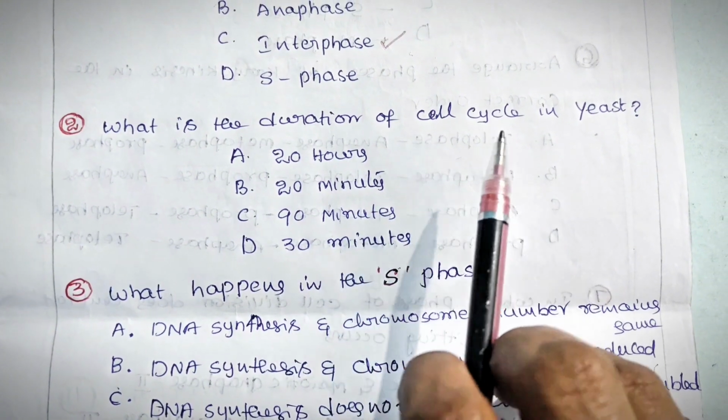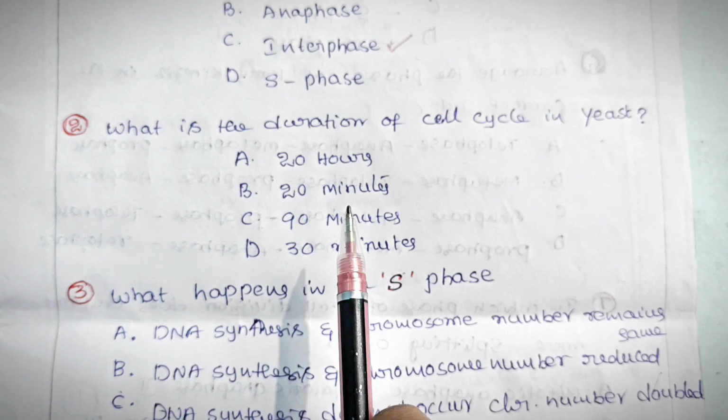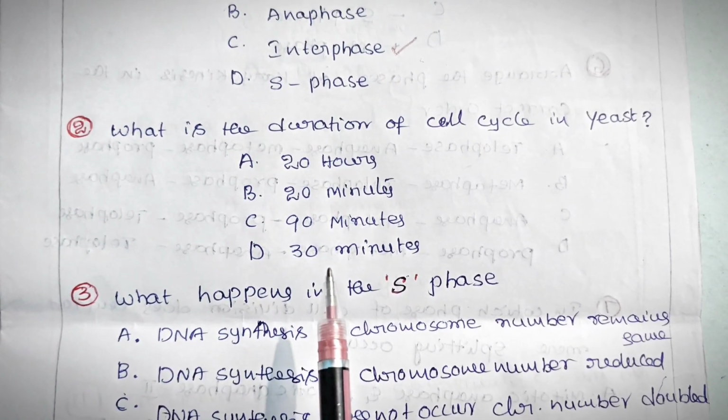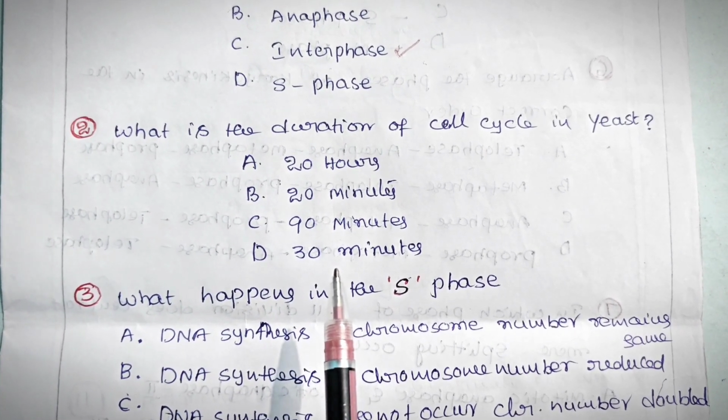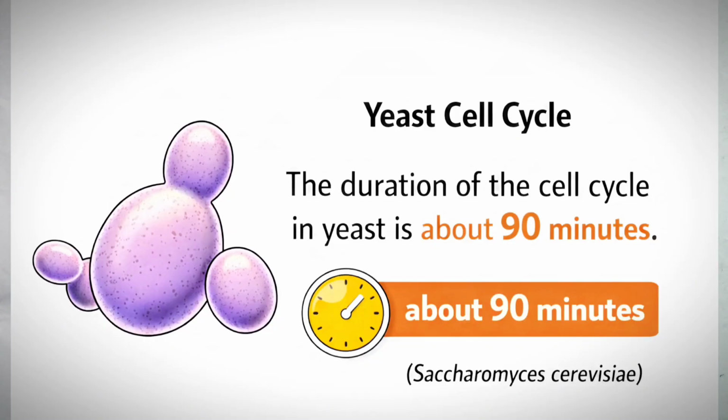What is the duration of the cell cycle in yeast? Options are 20 hours, 20 minutes, 90 minutes, 30 minutes. For this, 90 minutes is the correct answer. The duration of the cell cycle in yeast is about 90 minutes under optimal growth conditions. For bacteria, it is about 20 minutes. For humans, it is about 24 hours. Okay, so let's see the next question.